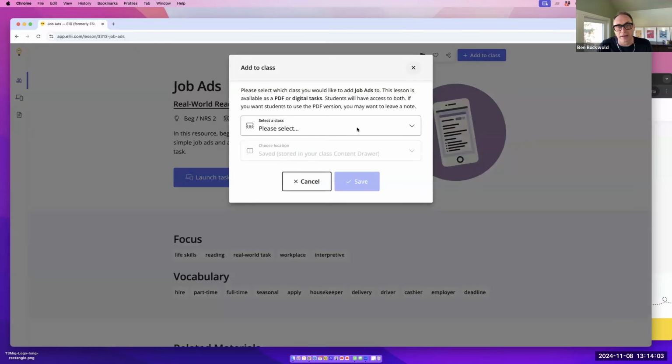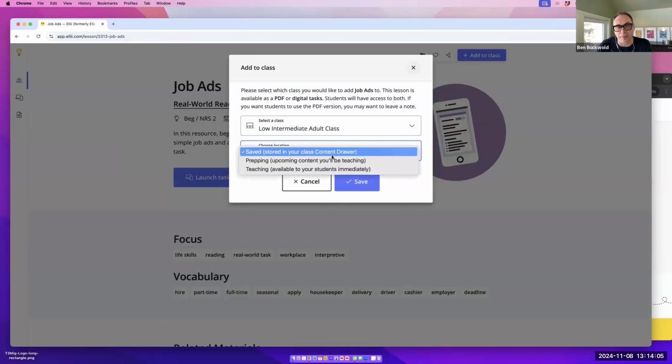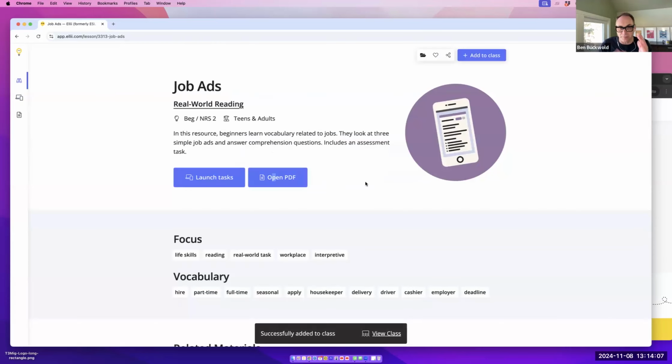I'm going to add that one to the class as well, and I'm going to put it into a prepping lane. What I'm trying to do here is build out a schedule of material that I'm going to send to my students over time.